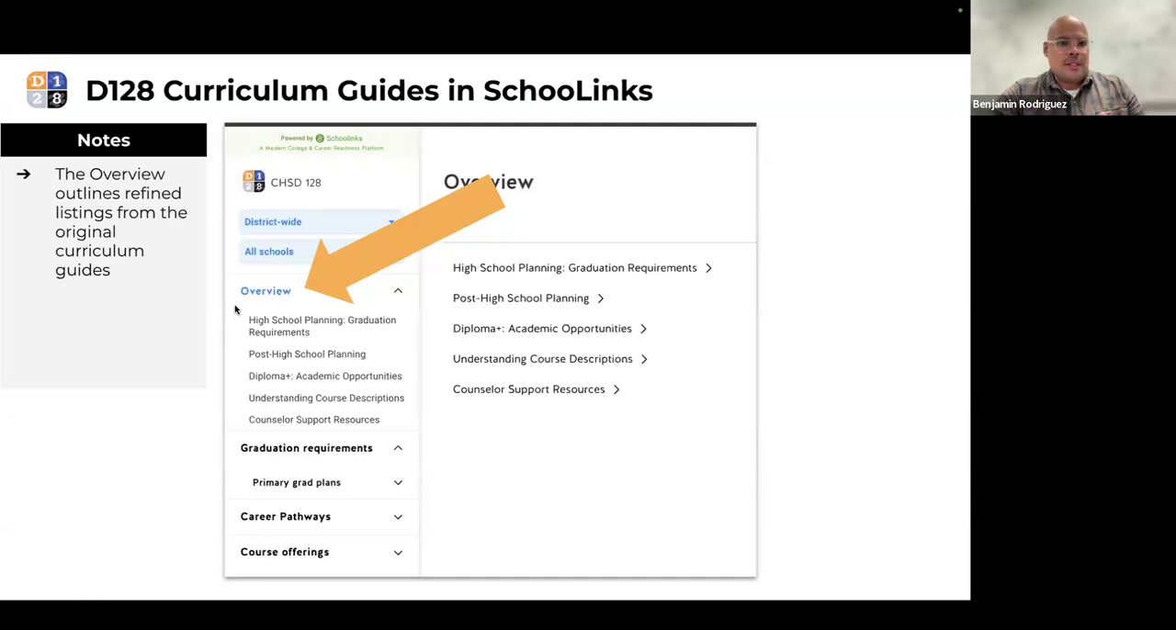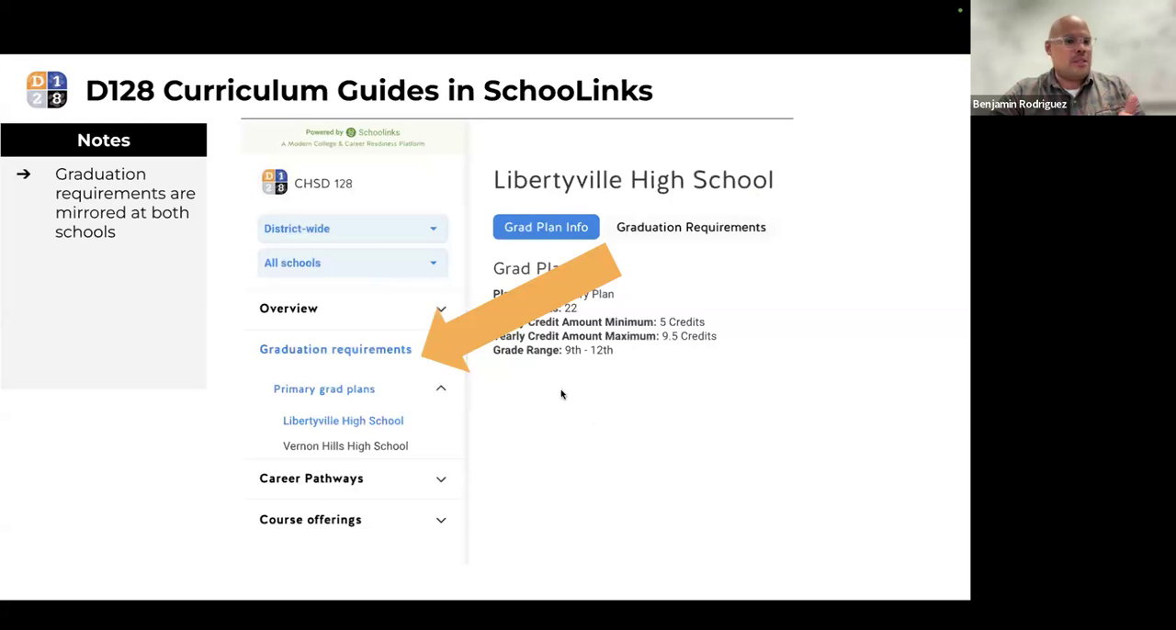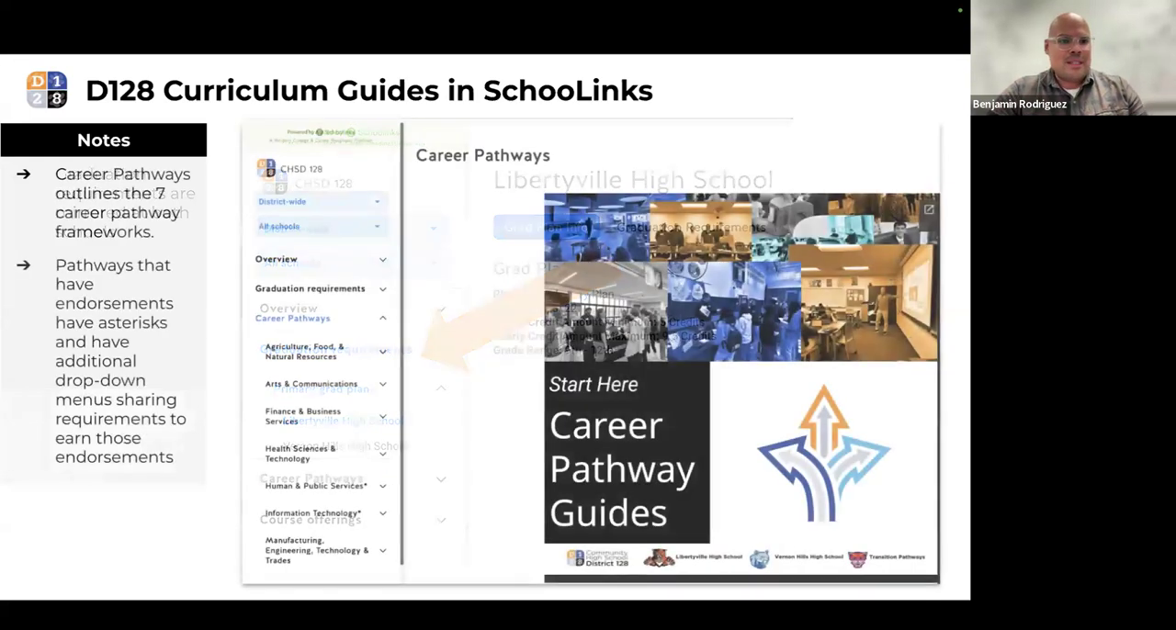The overview is a refined group of documents from the original curriculum guides, taking content at the front of the curriculum guides and distilling it down to increase accessibility for families and students to understand different things. All sorts of information in here, including understanding course descriptions, counselor support resources, all sorts of great resources for families and students to explore. Also, the graduation requirements are mirrored at both schools, so they have not changed. They are the same. It's just they're listed there as well.